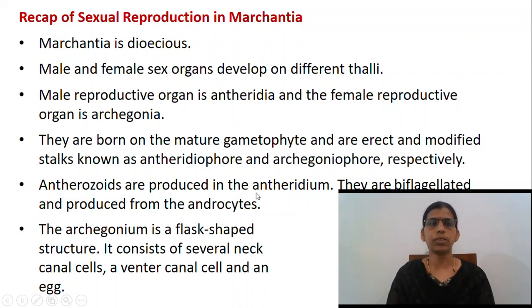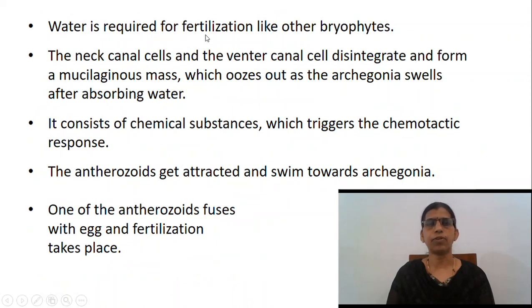Antherozoids are produced in the antheridium. They are biflagellated and produced from the androcytes. The archegonium is a flask-shaped structure. It consists of several neck canal cells, a venter canal cell, and an egg. Water is required for fertilization like any other bryophytes. The neck canal cells and the venter canal cell disintegrate and form a mucilaginous mass which oozes out as the archegonia swells after absorbing water.